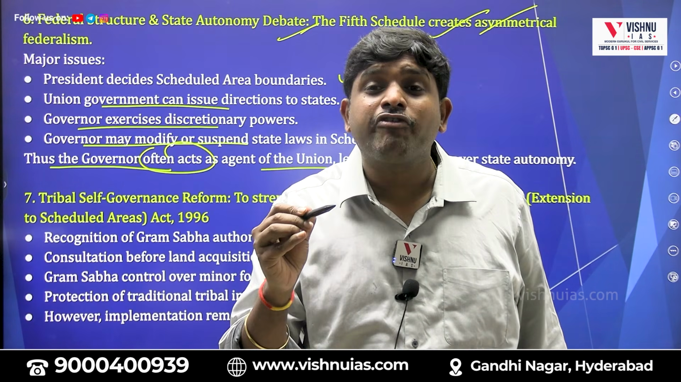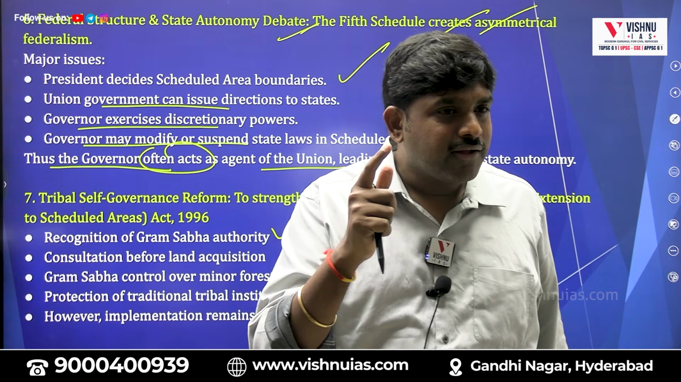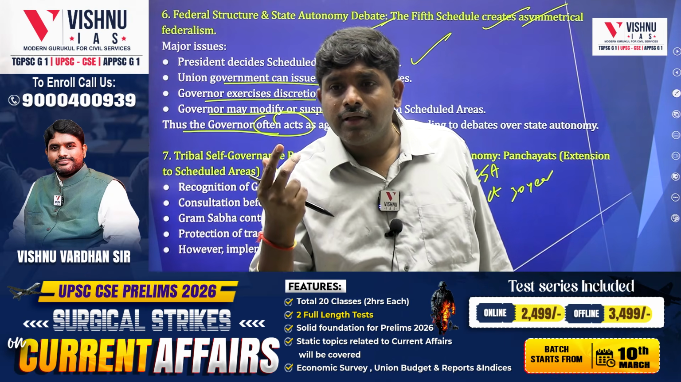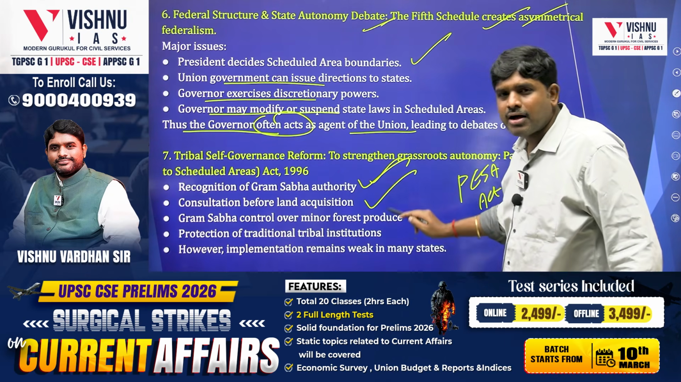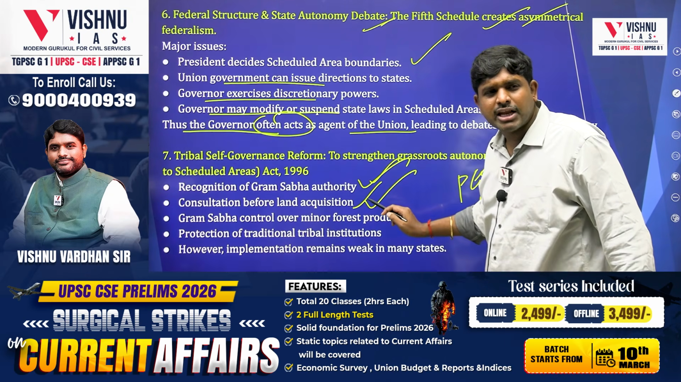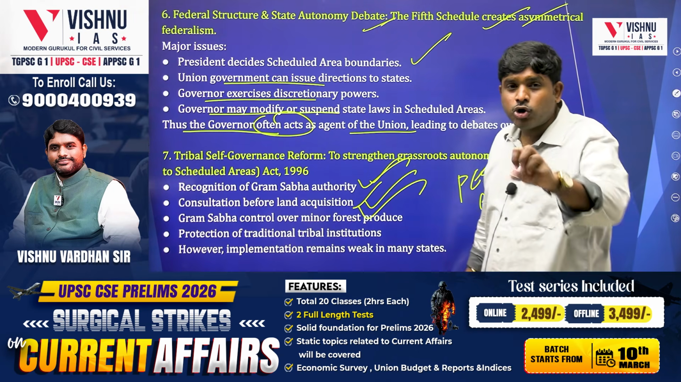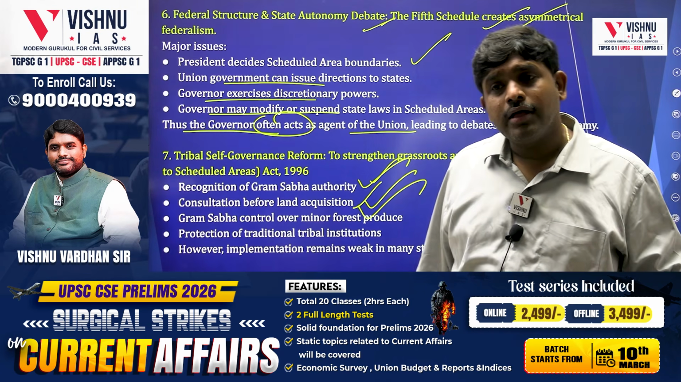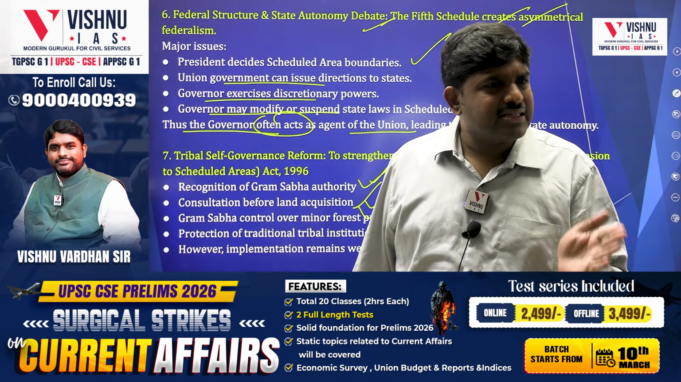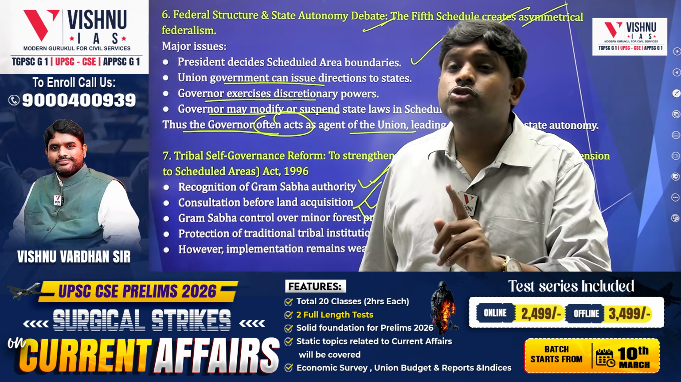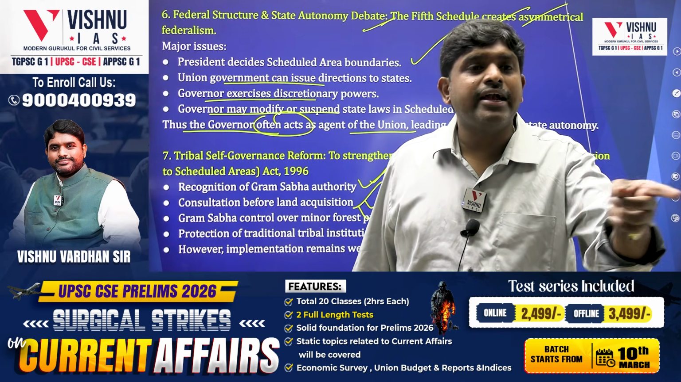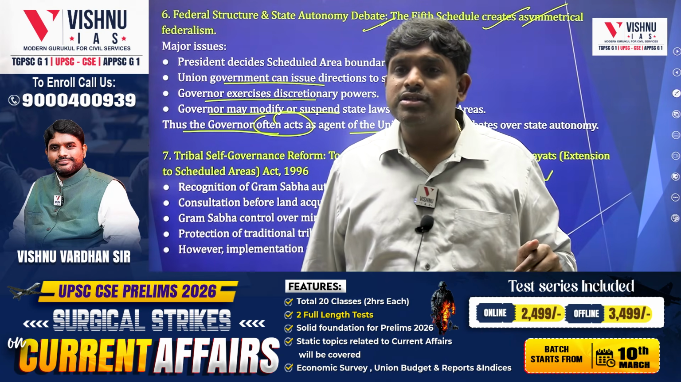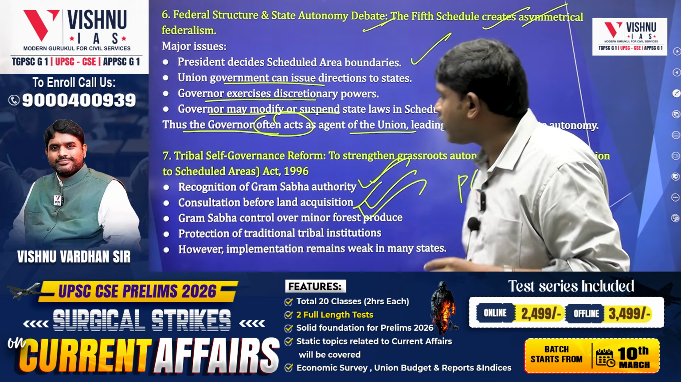What are the provisions of the PESA Act? First, there will be a Grama Sabha. Second, consultation of Grama Sabha at the time of land acquisition. Third, Grama Sabha control over minor forest produce. What is minor forest produce? Honey, lac, resins. Not only minor forest produce, minor minerals also, both. Minor minerals are what? Sand. Who is the owner of minor minerals? Grama Sabha. Who told this? PESA Act. Third point. Fourth point.